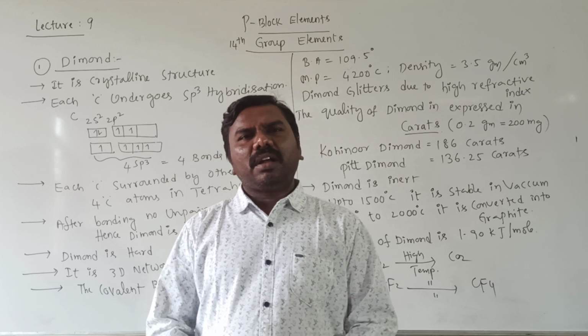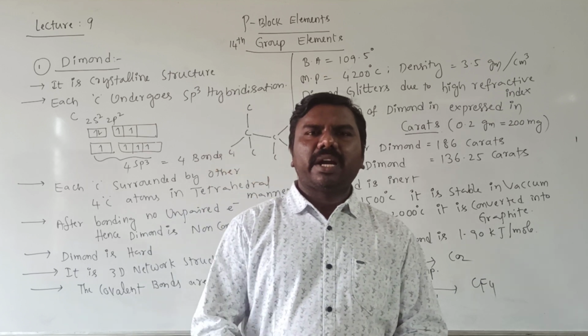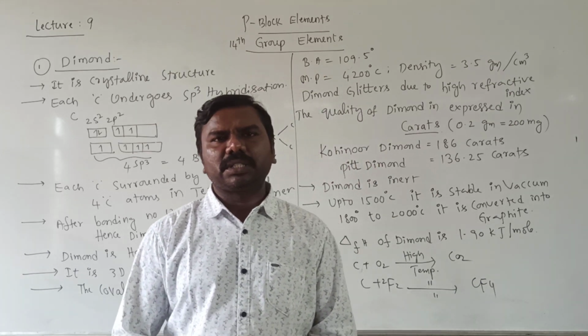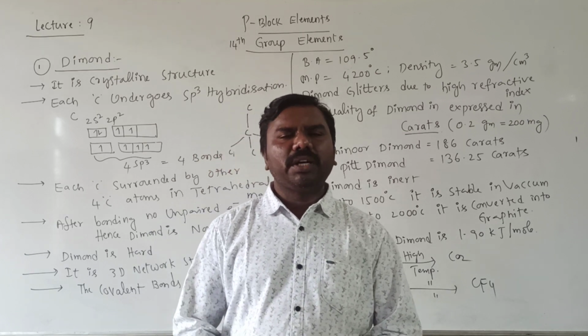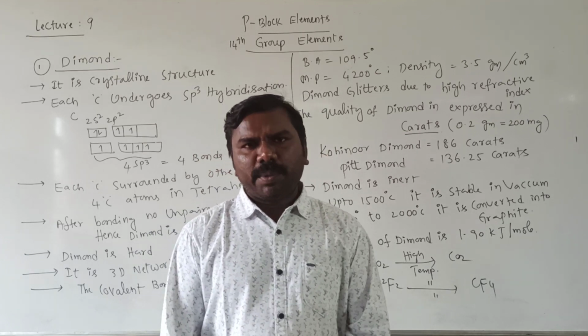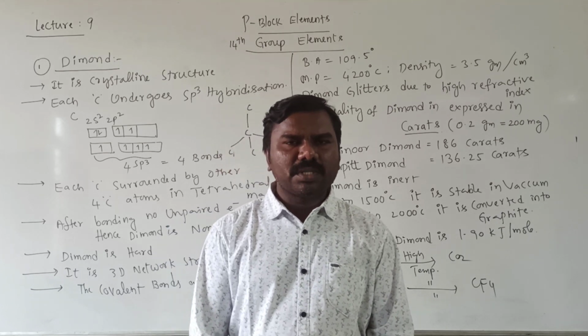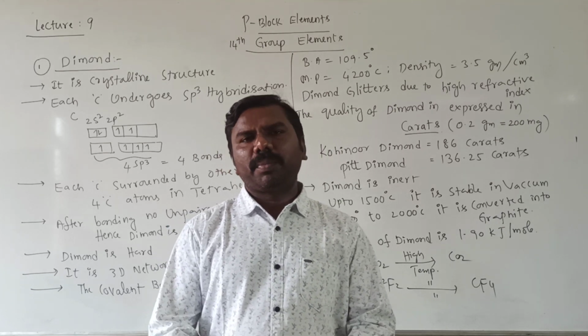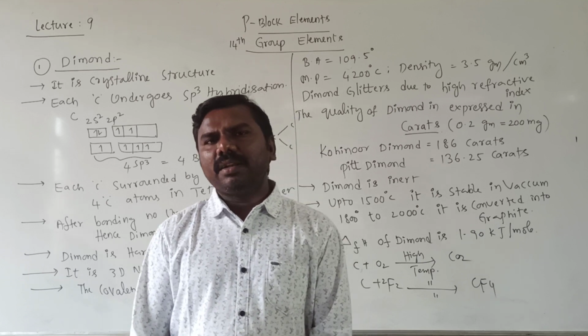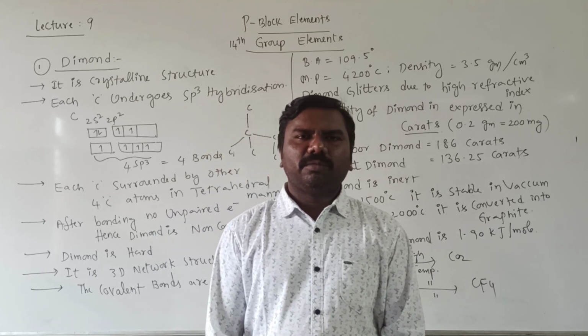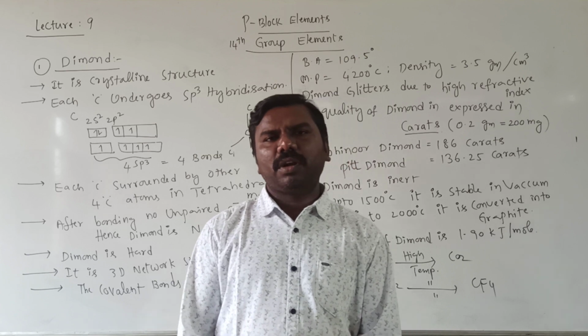So graphite is a little reactive. It can react with oxidizing and reducing agents and all other compounds. Graphite is used in lead pencils, as a moderator, to prepare electrodes, inert electrodes, and to prepare many materials in our industry. So a wide range of applications are there for graphite.